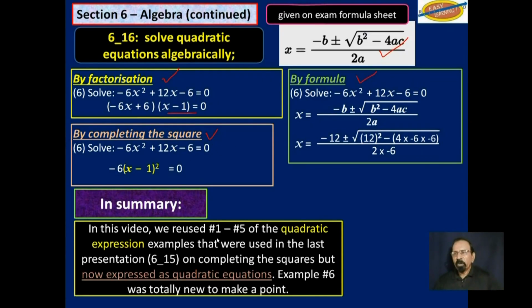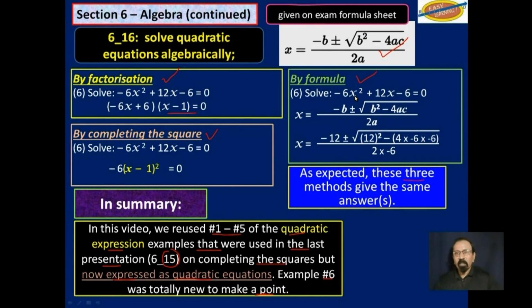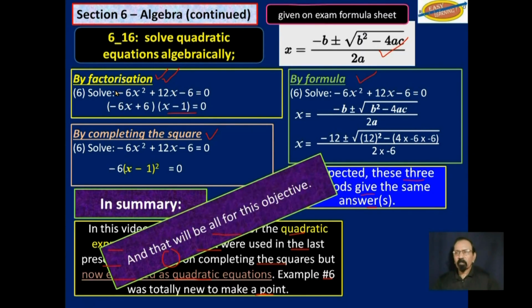In this video, we reused questions 1 and 5 of the quadratic expression examples that we used in the last presentation, Objective 15, on completing the squares, but now expressed as quadratic equations. Example 6 is totally new, to make a point with the graph that you could have one answer, and even later on, you could even have no answer. As expected, these three methods give the same answers if you could use factorization as well. And that will be all for this objective.